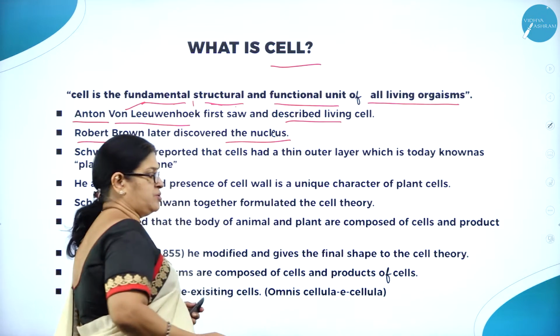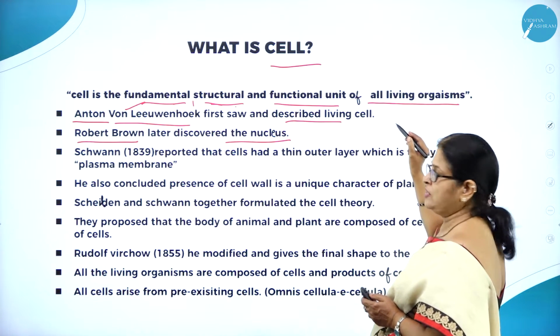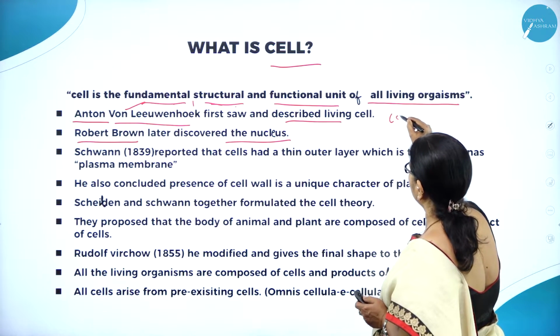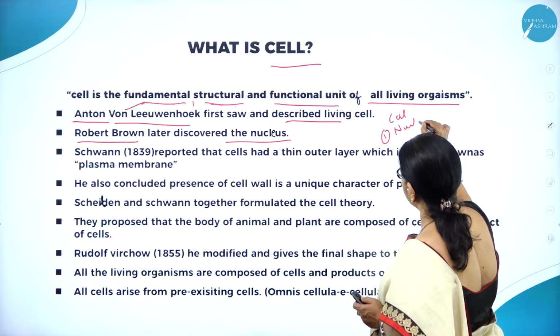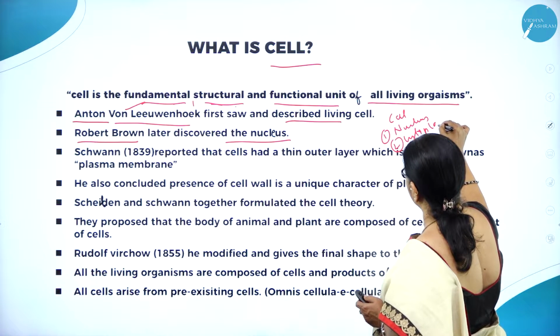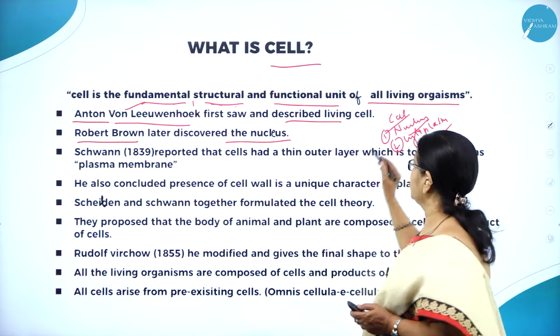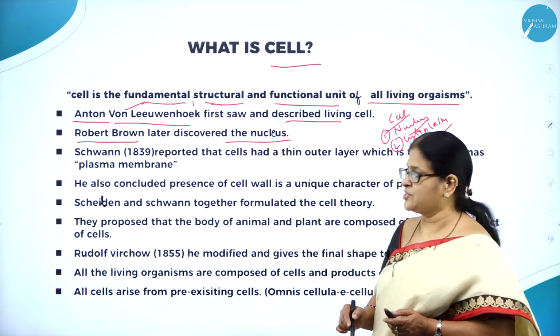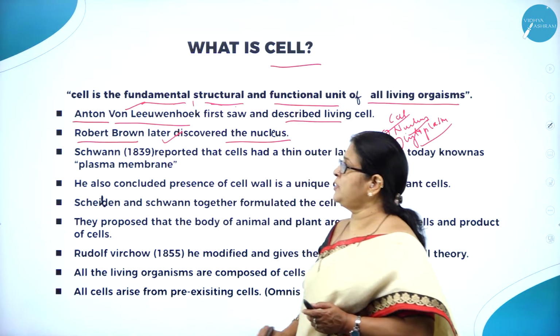The cell, which is the structural and functional unit of life, has two basic things. One is the nucleus, the central part, and the other is the cytoplasm. So the two very important components of a cell are cytoplasm and nucleus. The nucleus was discovered by Robert Brown.